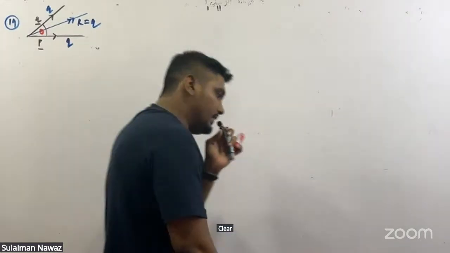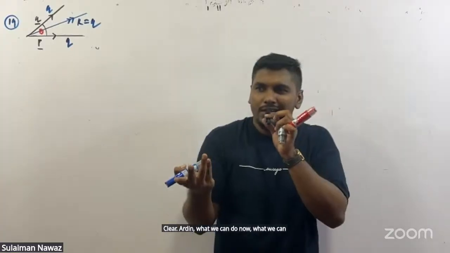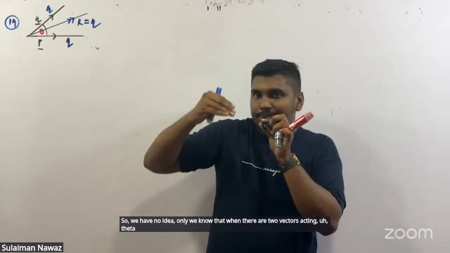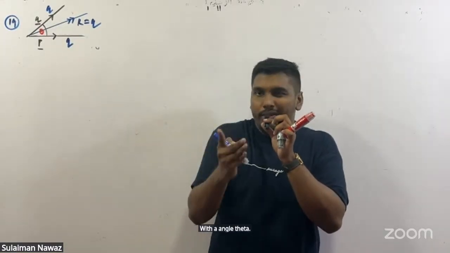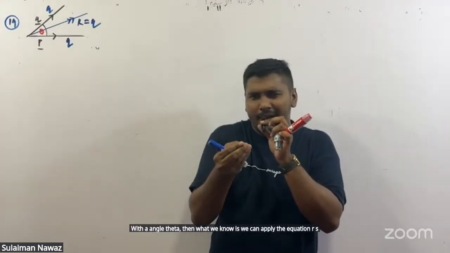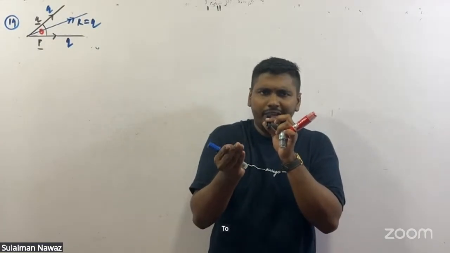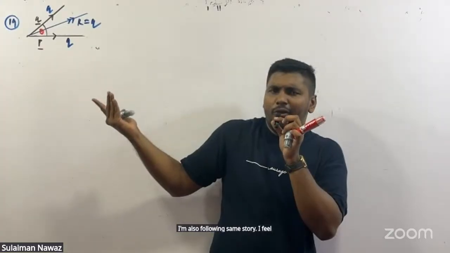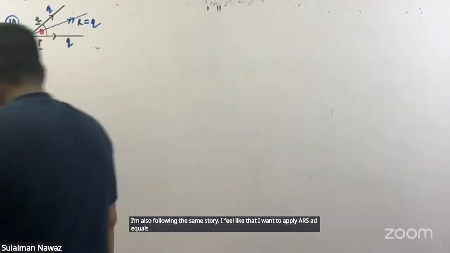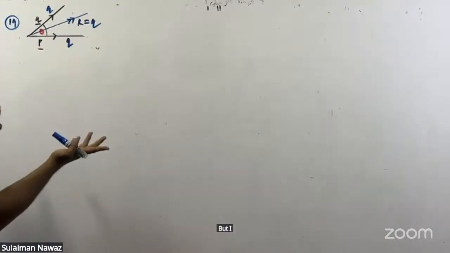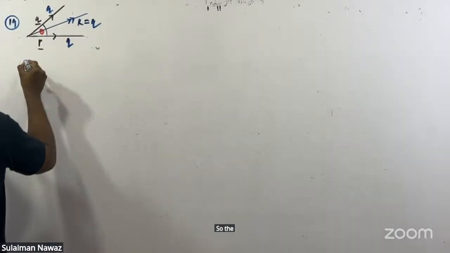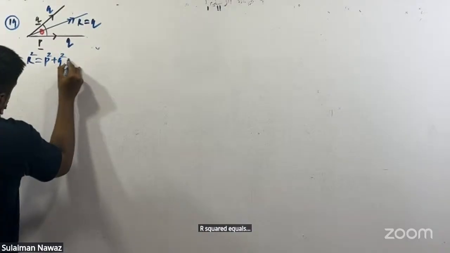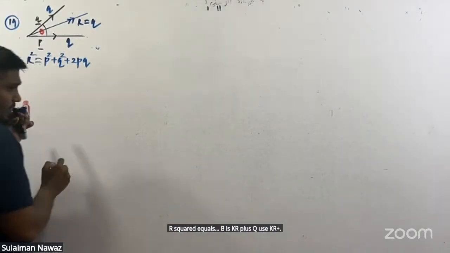Clear. Then what can we do now? We have no idea. We only know that when there are two vectors acting with an angle theta, we can apply the equation R squared equals P squared plus Q squared plus 2PQ cos theta. Other than that, we don't know what to do. I'm also following the same story. I want to apply R squared equals P squared plus Q squared plus 2PQ cos theta, but I want to find theta.